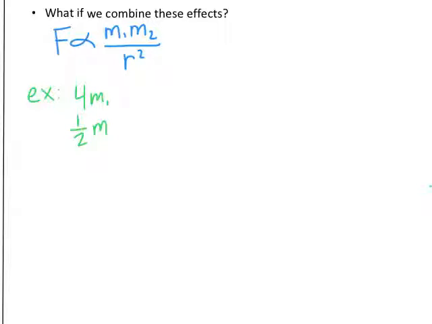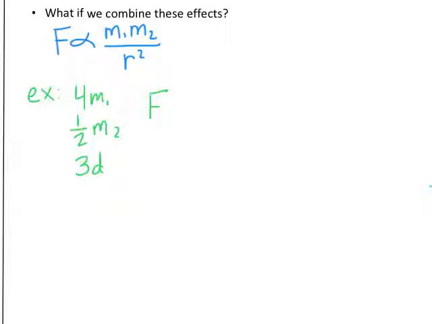Let's do one more together, and then I'll have you try one on your own. For our proportionality, the force is going to be directly proportional to each of the two masses combined, and then inversely proportional to the distance or the radius between them squared. So remember, that can be a d or an r. It's any type of distance. So for this next example, I'm going to say that I will quadruple mass number 1. I'm going to cut mass number 2 in half, and I'm going to say that the distance between those two objects is going to be tripled.